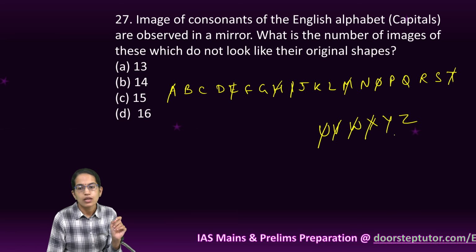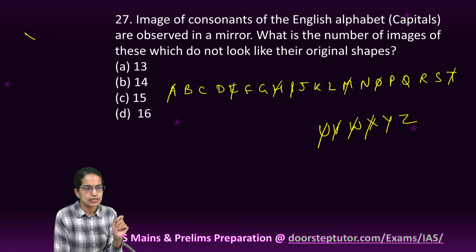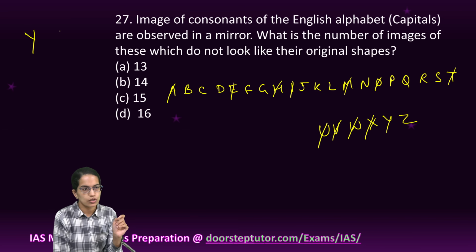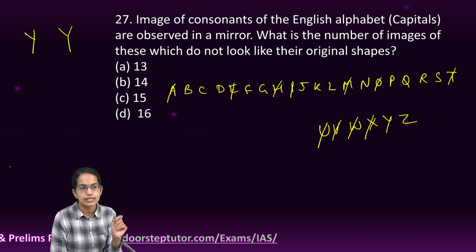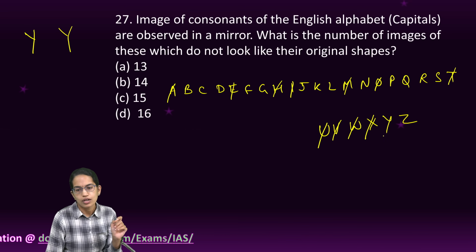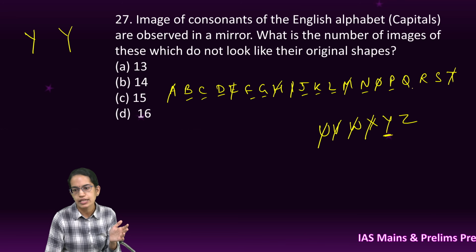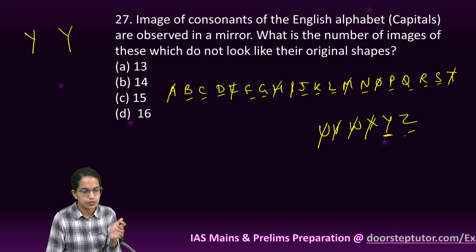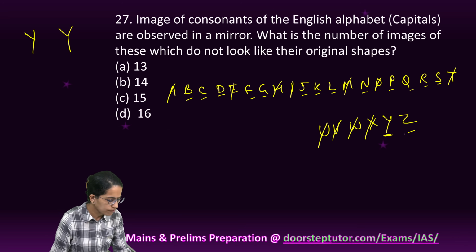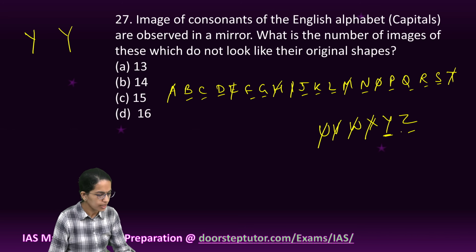Now note why I am writing it like this. If I am writing it like this, then not removed. But if I write Y like this, it would be removed. So this question is a little dicey here. But the remaining alphabets are okay. So 1, 2, 3, 4, 5, 6, 7, 8, 9, 10, 11, 12, 13 and 14. Okay. So those would be the alphabets that would be counted.